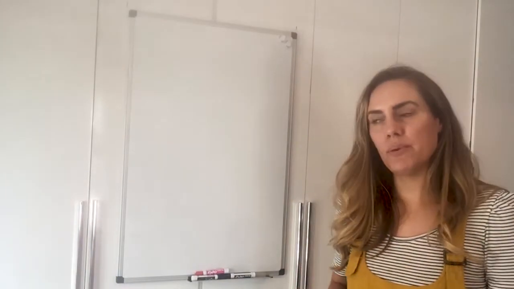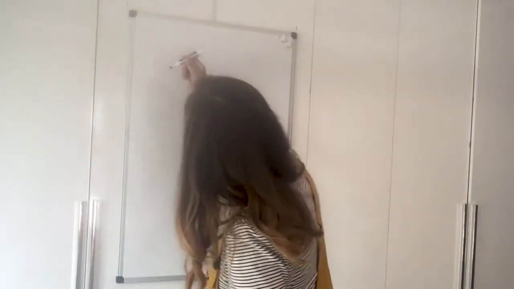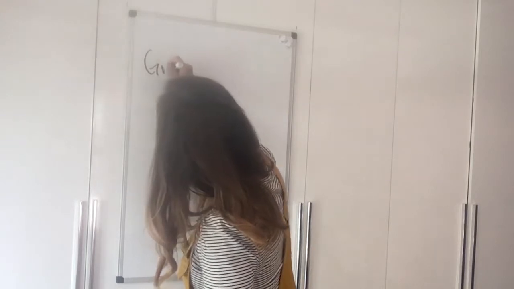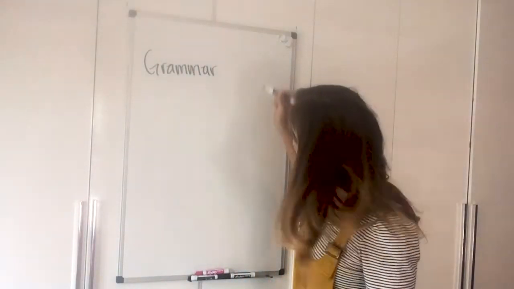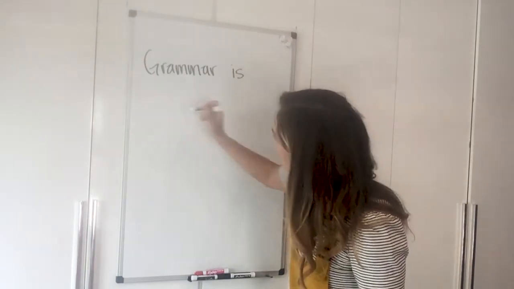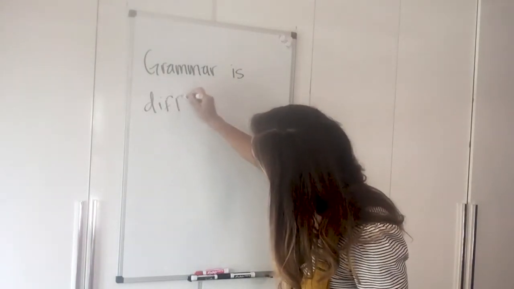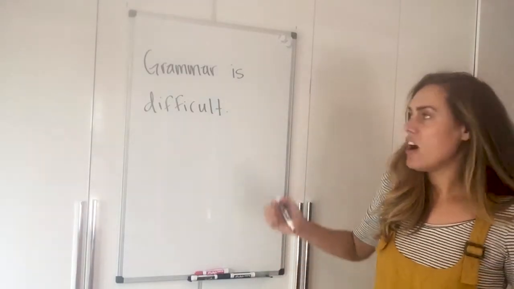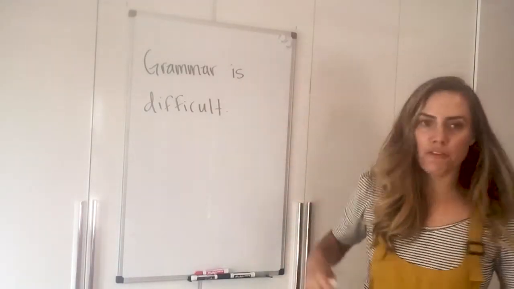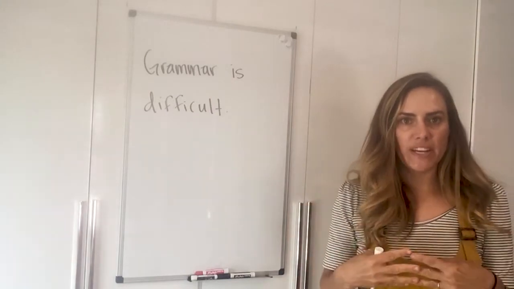So for example, in this sentence, grammar is difficult. You can see, obviously, the subject is grammar and the verb is, and they agree nicely.